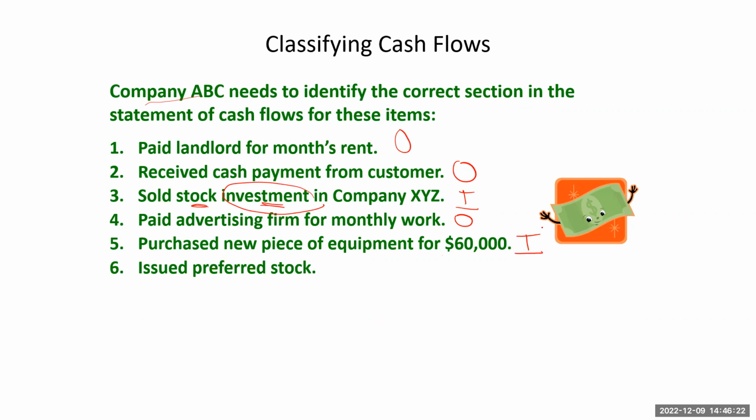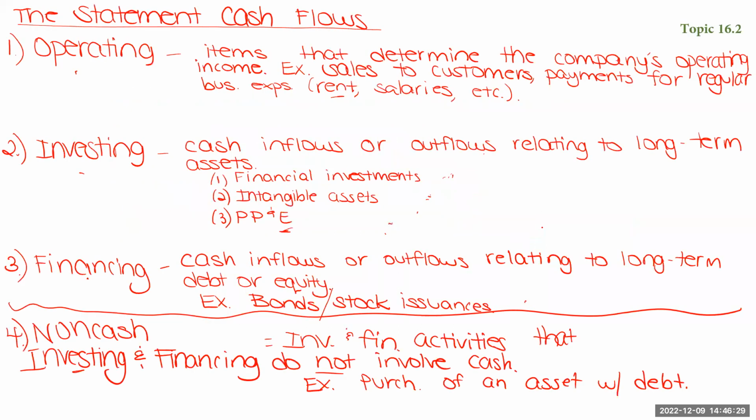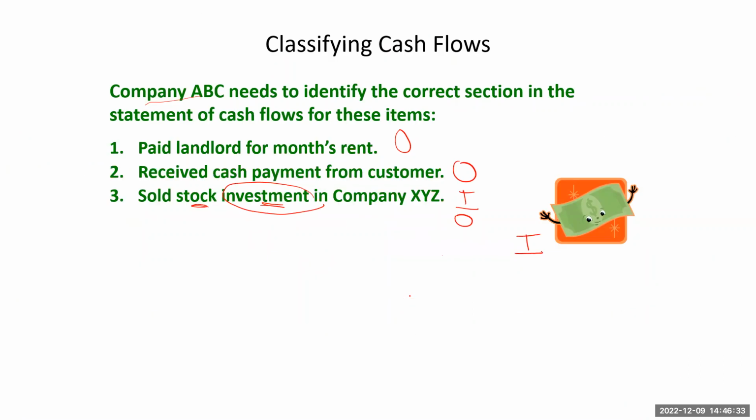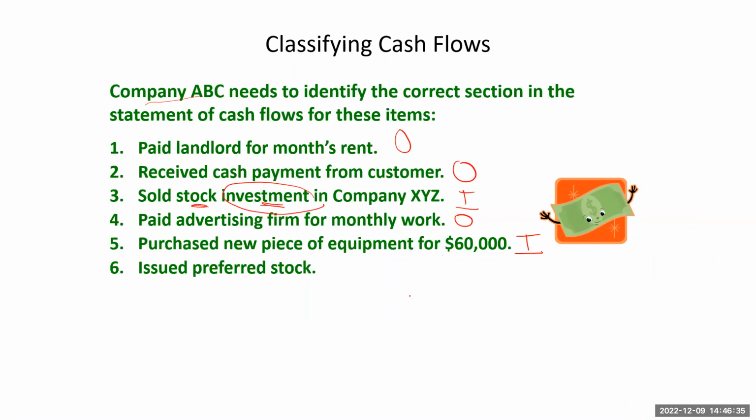Issued preferred stock. Any stock transactions, our own stock transactions, right? Stock issuances, that's going to be in financing. Number 7, pay dividends to those preferred shareholders. Anything related to our stock, dividends we pay on that stock, is also financing.